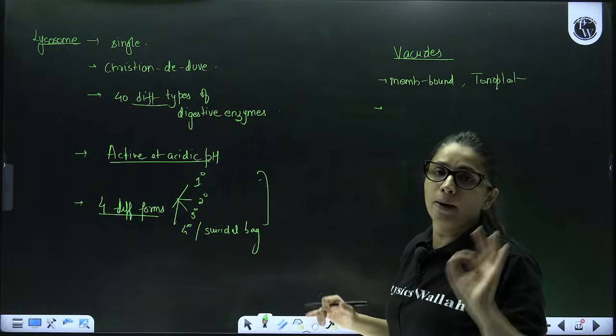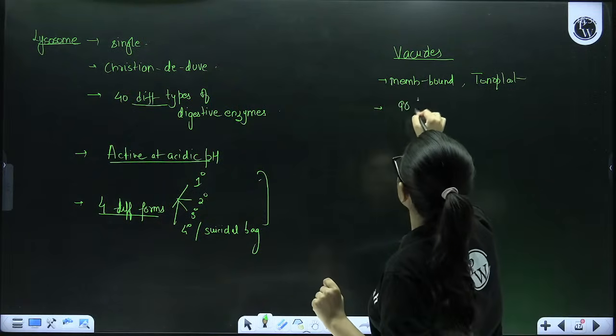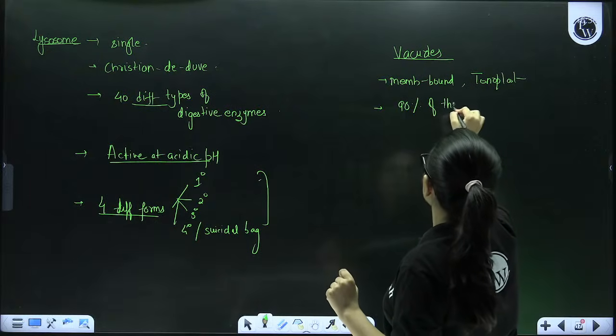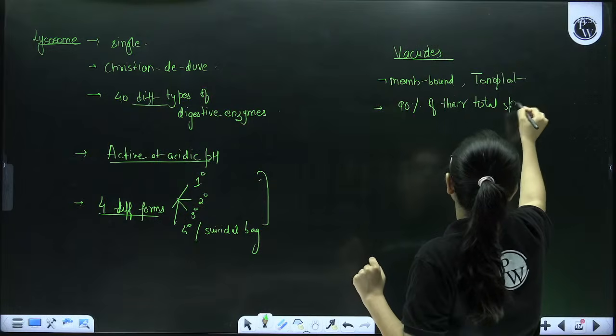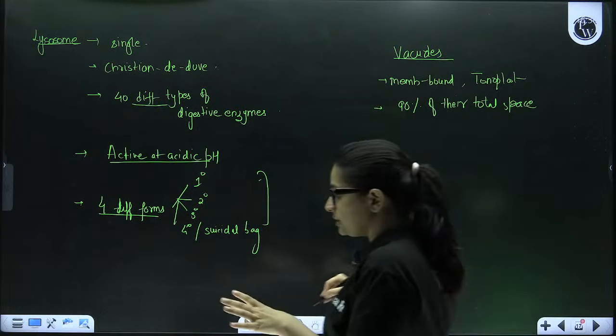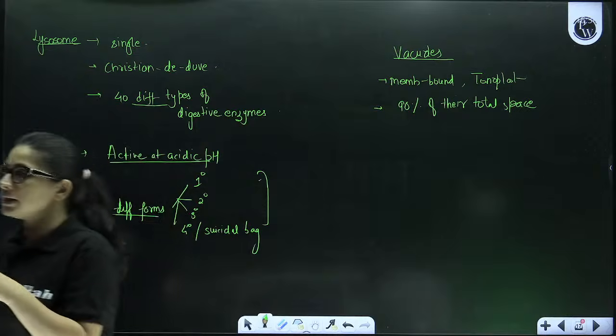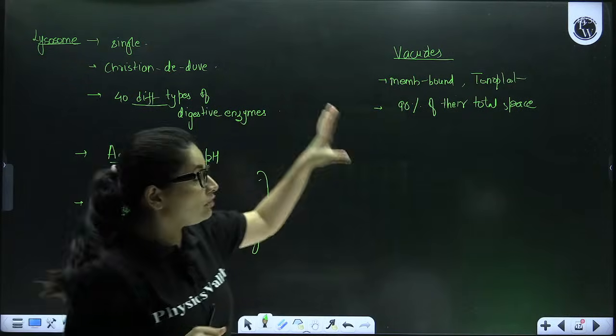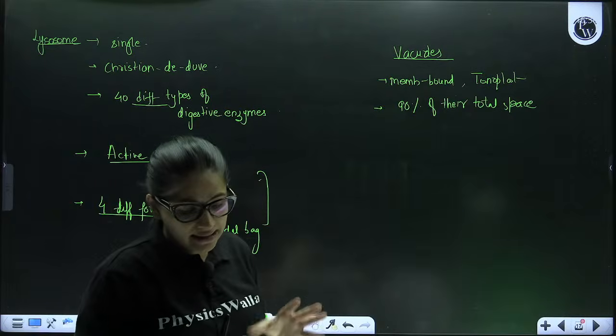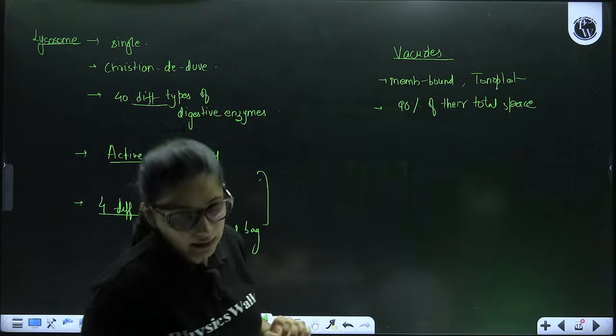But when we talk about the plant cells, 90% of their total space is actually occupied by vacuole, because of which in plant cells you will see that the cytoplasm and the nucleus is shifted towards the periphery. साइड में आ जाते हैं क्योंकि vacuole ने 90% स्पेस अपनी ऑक्यूपाई कर रखी होती है.